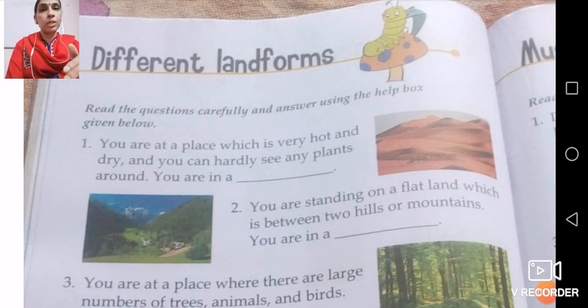Similarly in India, here we are living on a plain land, but if you go to a higher altitude, you will find people living in a hilly area or mountain area. So that is another kind of landform.